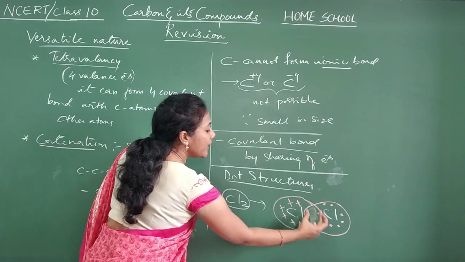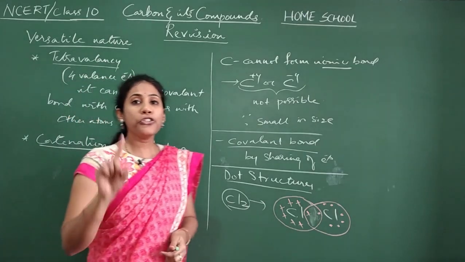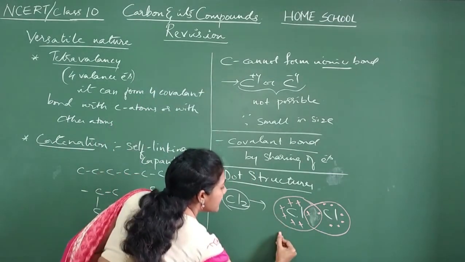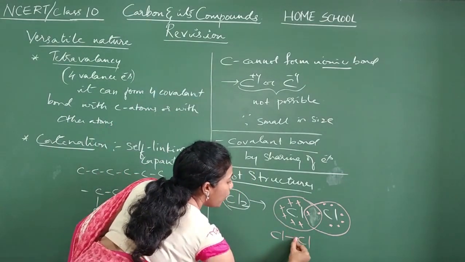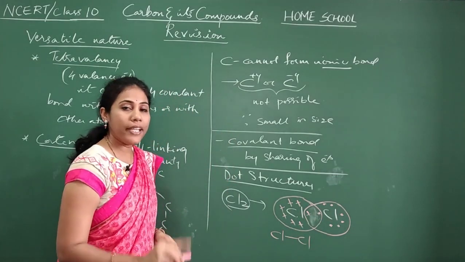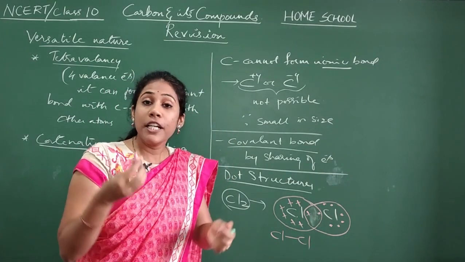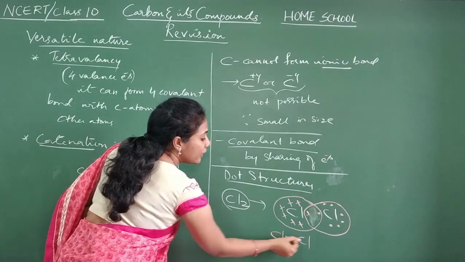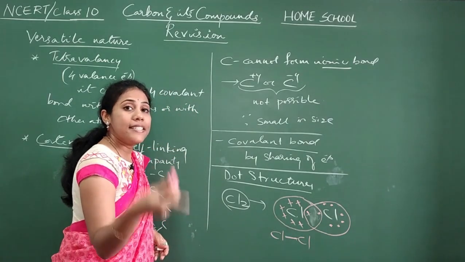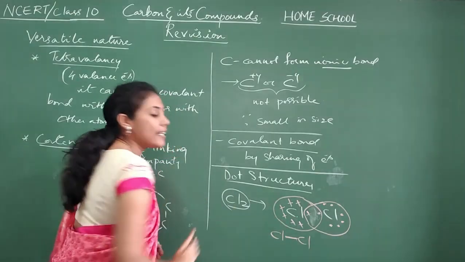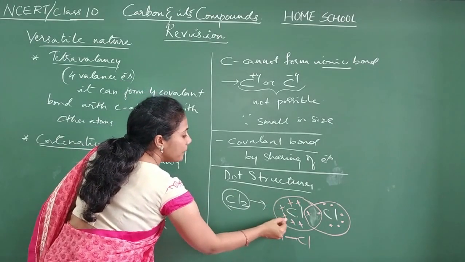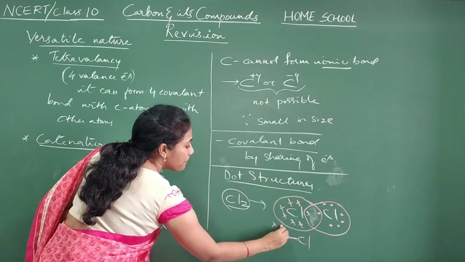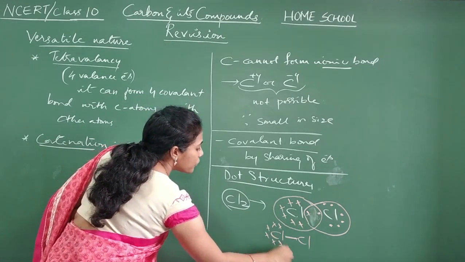So how many electrons does this region include? 2 electrons. 2 electrons will make 1 covalent bond. So Cl bond Cl. This bond means these 2 electrons. 1 covalent bond includes 2 electrons. So this is the bond that is formed between chlorine and chlorine, which we call a single covalent bond. This is a single bond. And how many unshared electrons are there? These electrons are unshared. They belong only to this chlorine. Those electrons also you have to mention.